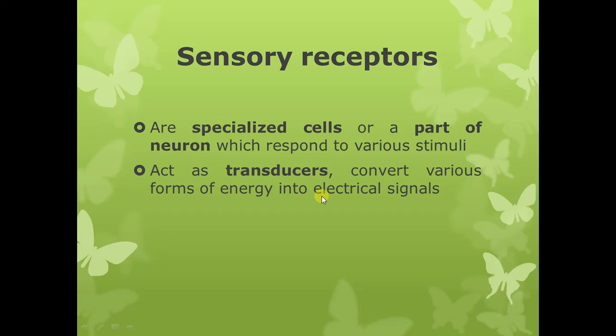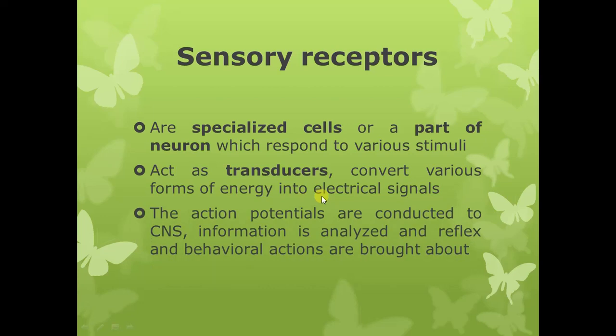Now the action potentials which are produced as a result of stimulation of receptors are conducted to the central nervous system. In the central nervous system, this information is analyzed, and in response to that information, reflex and behavioral actions are brought about. That is, in response to different changes, either within the internal or the external environment of the body, different reactions are produced, and these reactions can be reflex reactions, or they can be changes in the behavioral actions of the body.